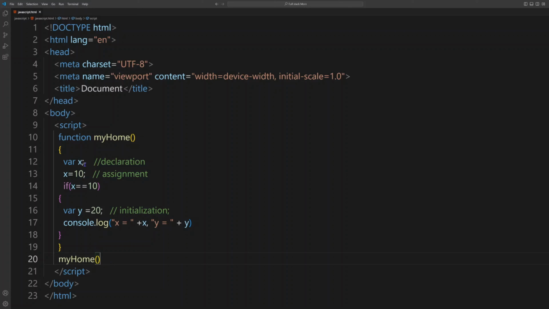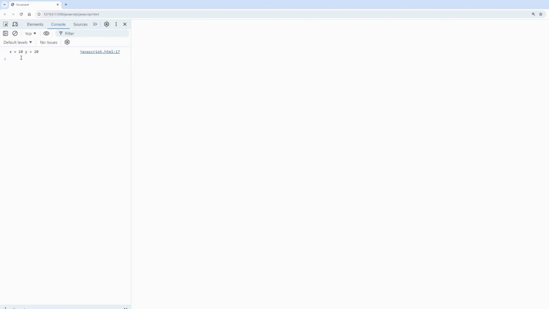Same like variable, if you want to use the variable, we just simply write the name. So same thing here, we have declared the function and we just want to access this function. We can access the function by just writing the name of the function. That's what we wanted, right? We want to call this function. Inside of the function, we have written all these commands, right? So let's see in our program. Yeah, now you can see x is equal to 10 and y is equal to 20. They both are working. So you can see the result.